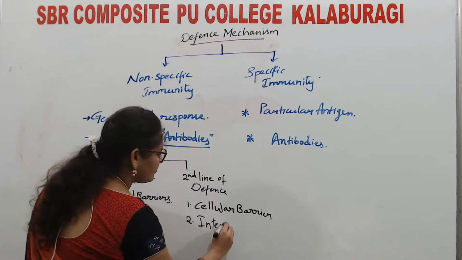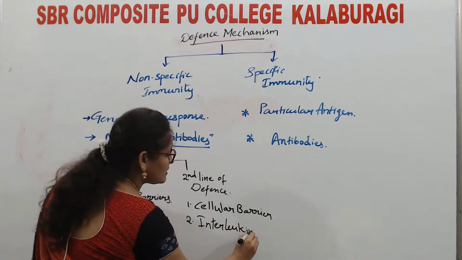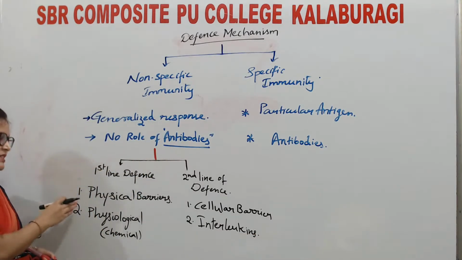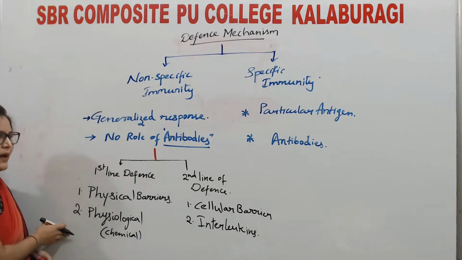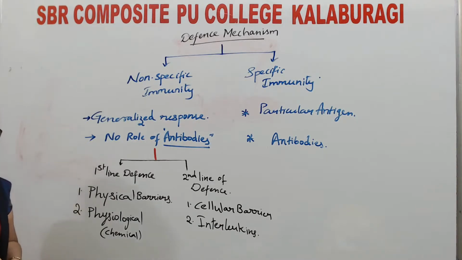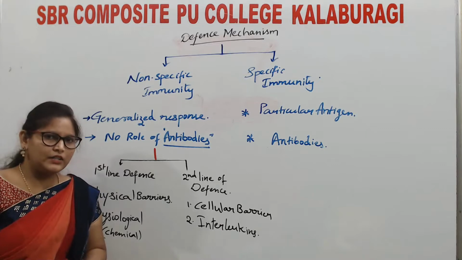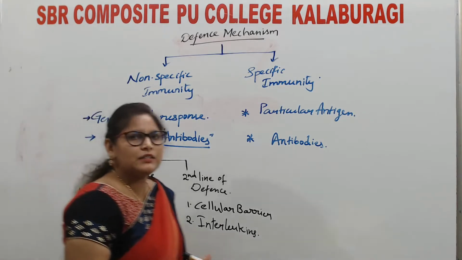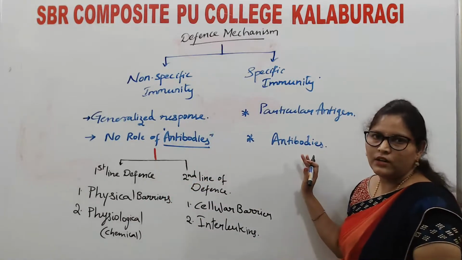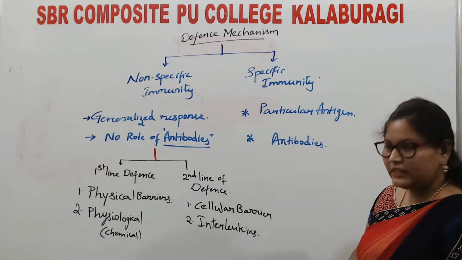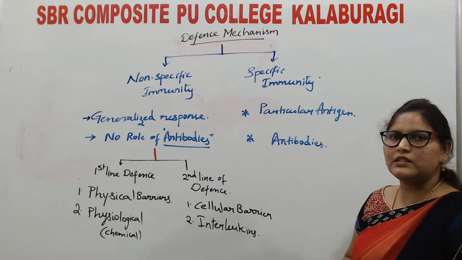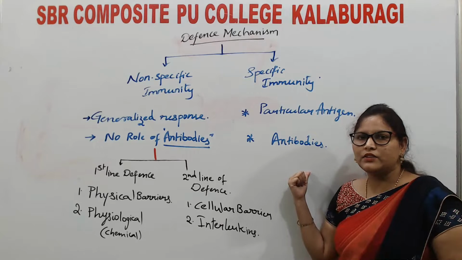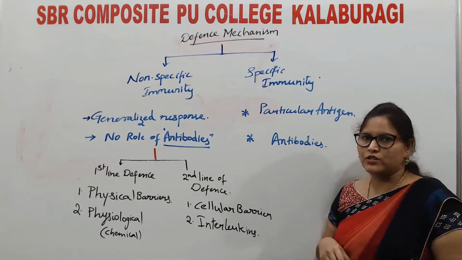interleukins. First line of defense consists of physical barriers, physiological barriers. Second line of defense consists of cellular barriers and interleukins. What are all these? In detail we shall study. And what does specific immunity consist of? The specific immunity is the third line of defense, which is our actual immune system that will involve in fighting against the disease causing pathogen.